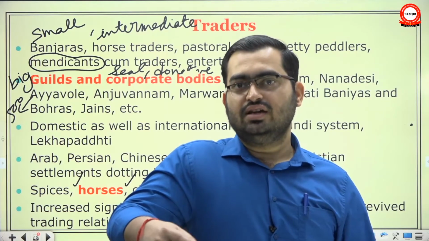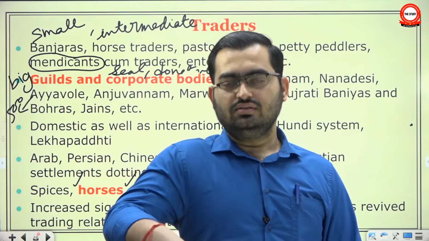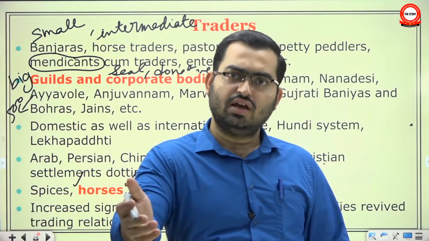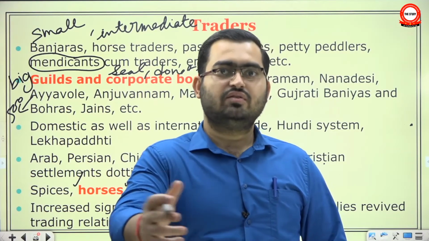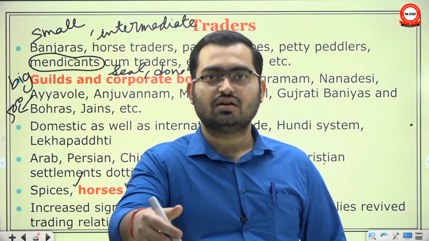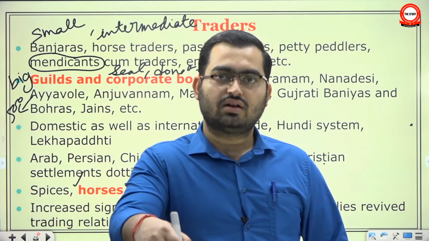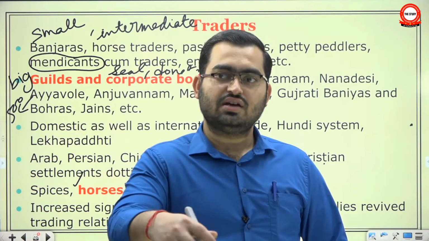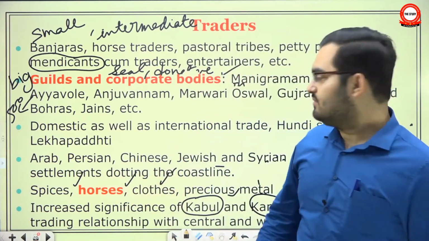up to that period, in the early medieval period, what we had? We had this constant conflict between the Arabs who had come as far as Sindh and Multan, and on this side we had Rajput states. But when the Delhi Sultanate was established, there was no such conflict going on at the frontiers of India. There were conflicts within the frontier. So we saw a rise in trade with Kabul and Kandahar, and via Kabul and Kandahar with Central Asia and West Asia, and therefore during this period the strategic importance of these areas went up as well.